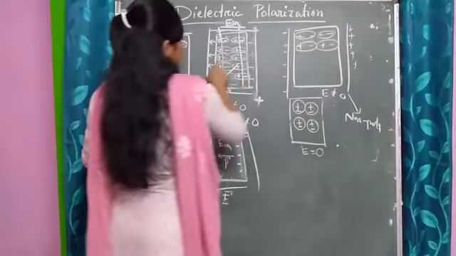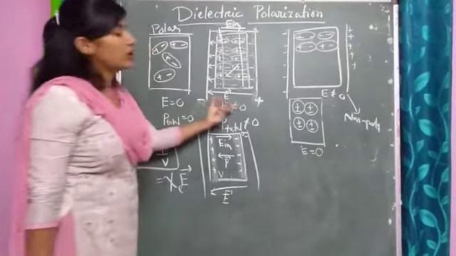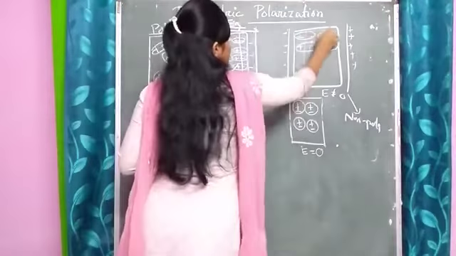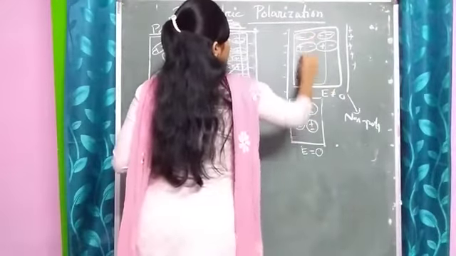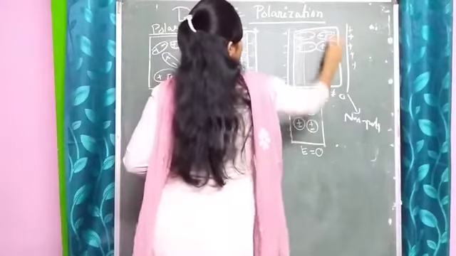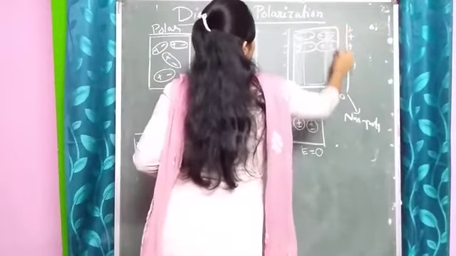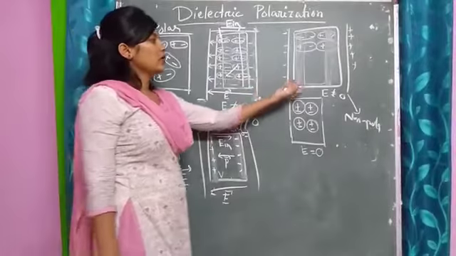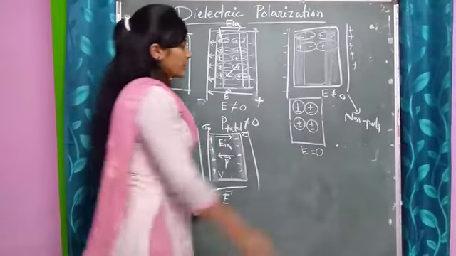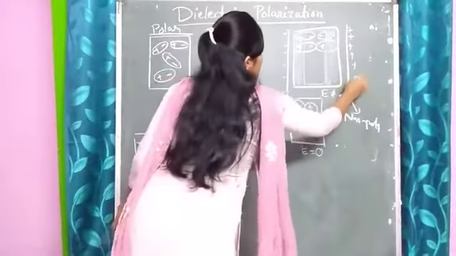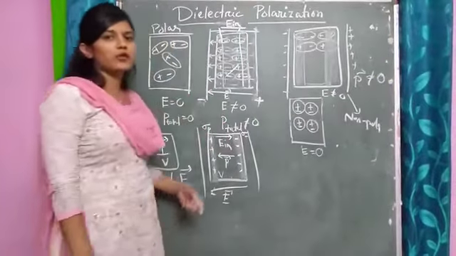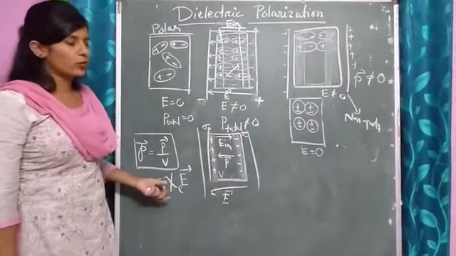The same case happens as with polar molecules. So this will be cancelled, and here we will have positive charges developed and here negative charges, and again polarization will be there, and now there will be a dipole moment. That means the dipole moment will not be equal to 0.